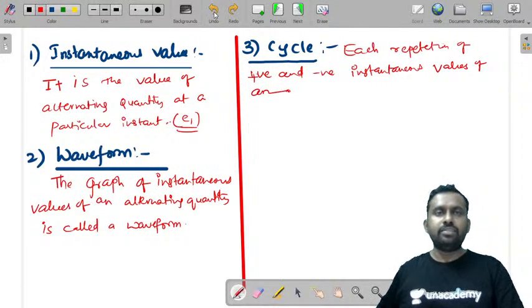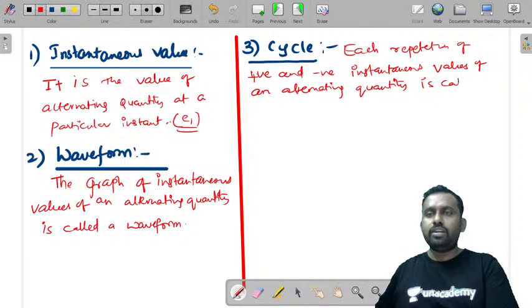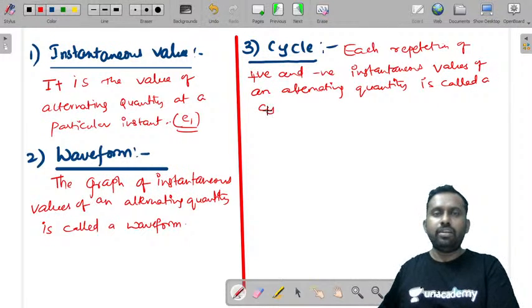It is called a cycle, or the positive and negative together constitute a cycle.